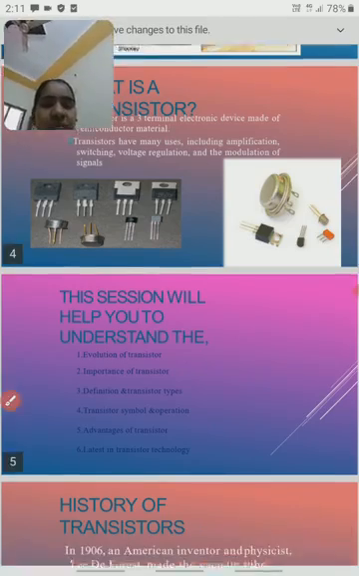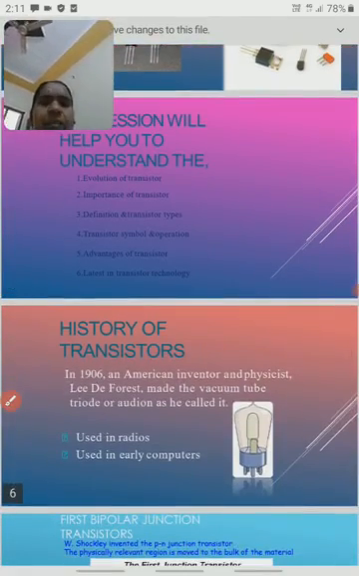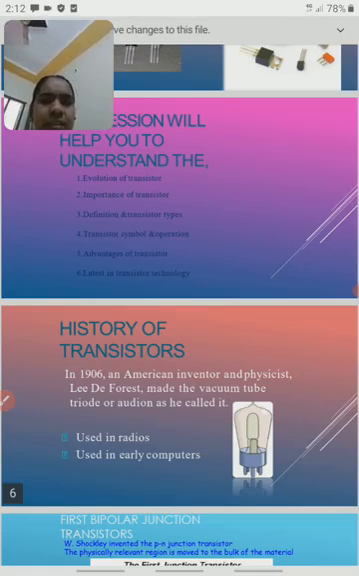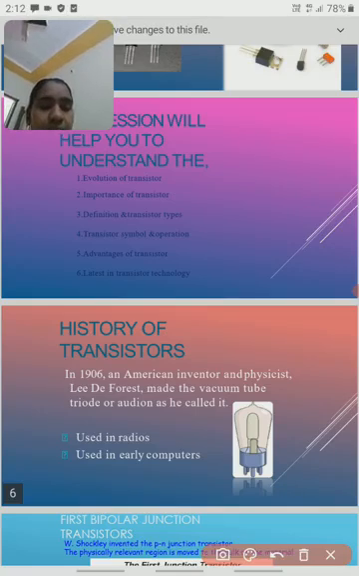First of all, the history of the transistor. We know that there are 5 generations of computers: first generation, second generation, third generation, and so on. Before the transistor, scientists used the vacuum tube. This is a vacuum tube. Vacuum tubes were the first generation, and these were used in computers.